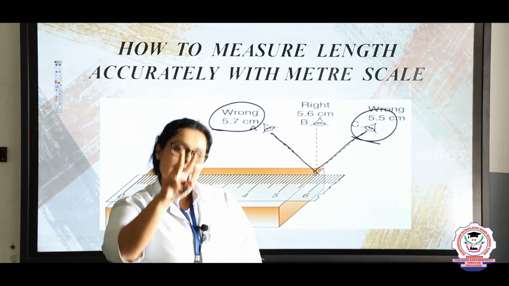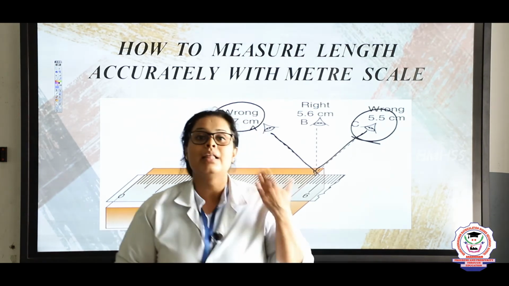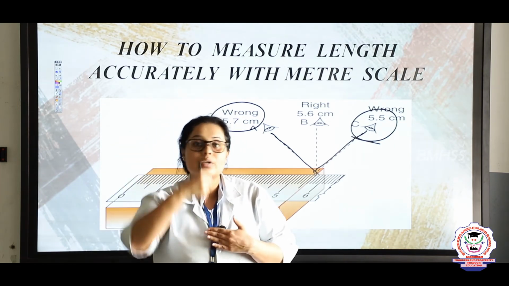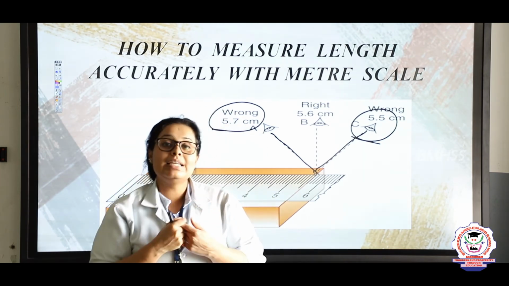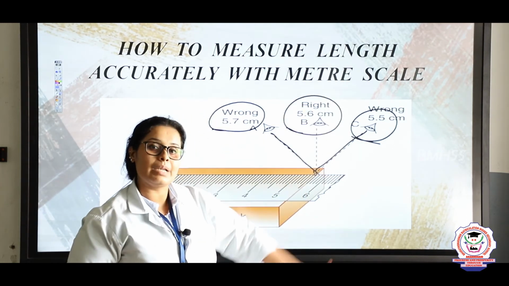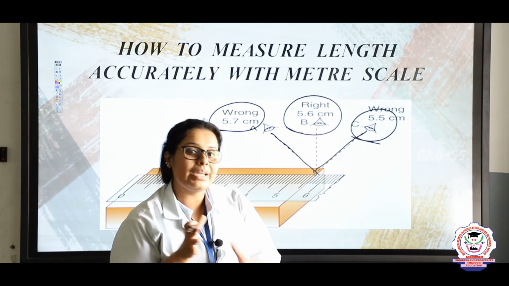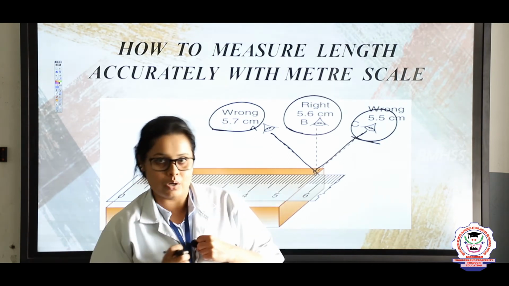But the second person is very smart. He is seeing the measurement from above, that is directly, or you can call it perpendicular. When he is seeing perpendicular, he is getting the measurement as 5.6 centimeter, and there is one rule to find the length of a particular object.